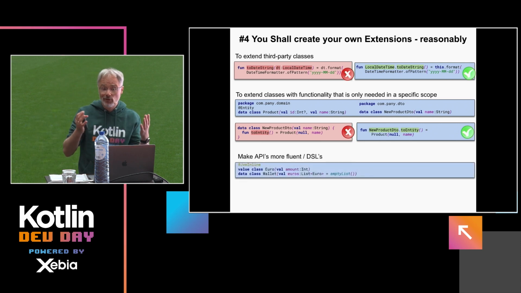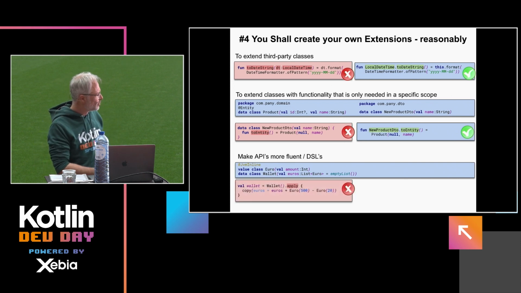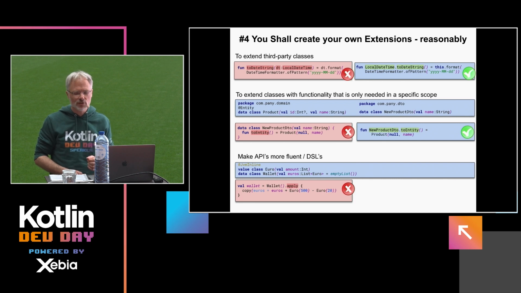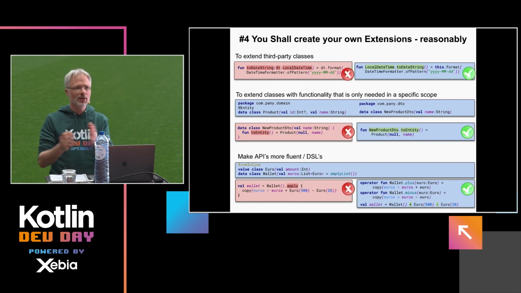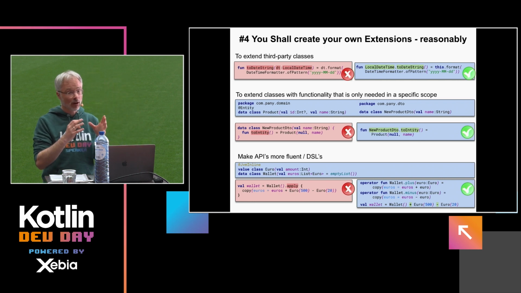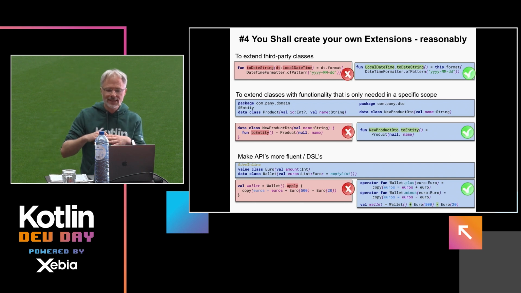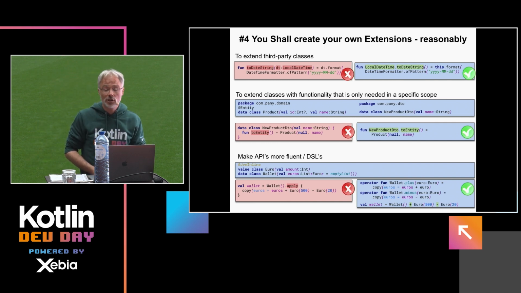Whenever we want to make APIs more fluent, or even for DSLs, extensions are a great way. So here we try to add some URLs to this wallet with this kind of ugly construct. With some extensions we can make this code very intuitive. And also here the question is, do I use extension methods or put it in the class? I would say if the DSL is the core responsibility of your package, then put it in the package. But most of the time you want to add some nice API sugar, for instance for testing purposes, which is then only used in the testing scope, so there it makes sense to put this functionality in extensions rather than in the original implementation.